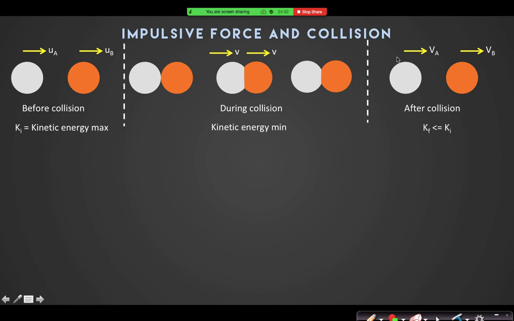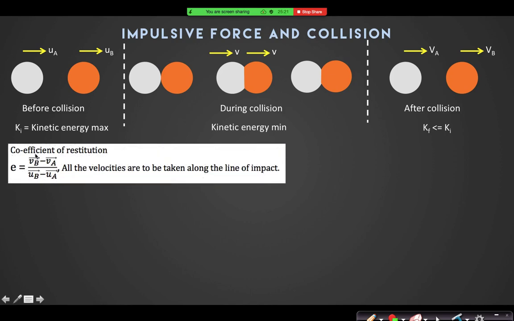I cannot conserve energy in all cases of collision. In every question of collision, do not conserve energy, because energy conservation is only applicable when the collision is perfectly elastic. Otherwise, you cannot conserve energy. As I have said, the final energy is always less than or equal to the initial kinetic energy. But you can conserve momentum. So what else equation can I write?